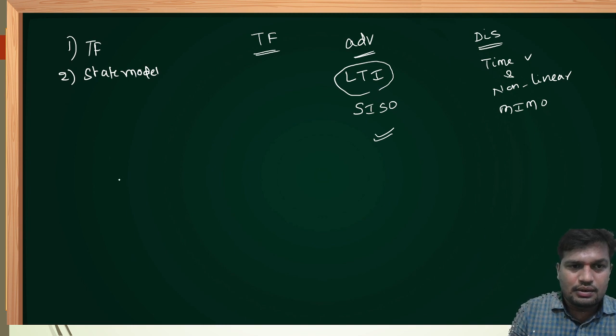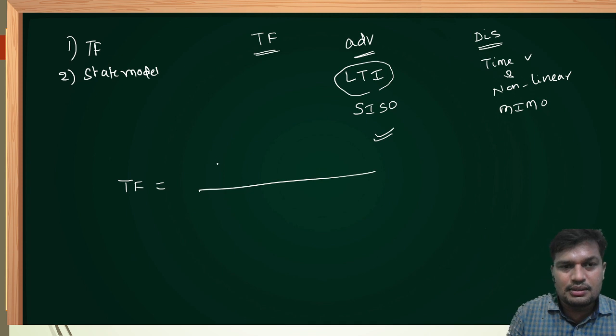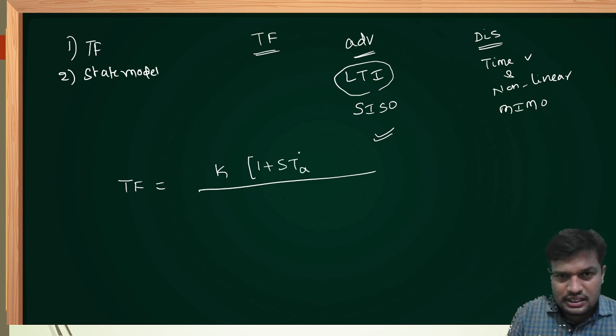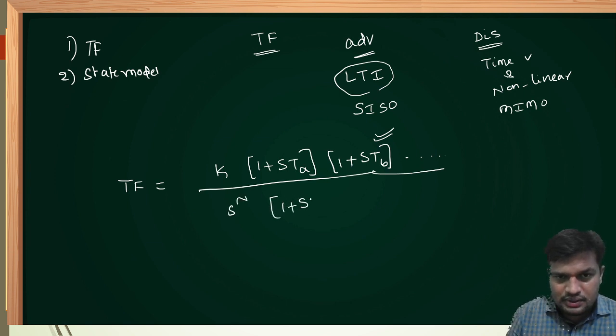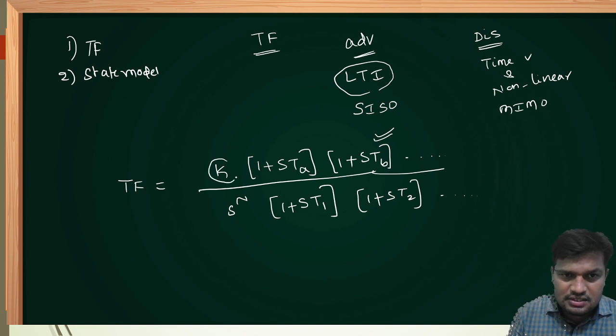Now, dear friends, how to represent a transfer function in a control system mathematically? The transfer function is represented as K into (1 plus sTa) into (1 plus sTb) and so on in the numerator, upon s power n into (1 plus sT1) into (1 plus sT2) and so on, where K is called the gain factor in the control system.